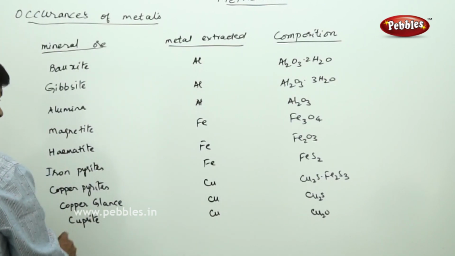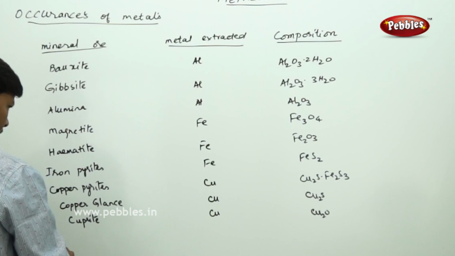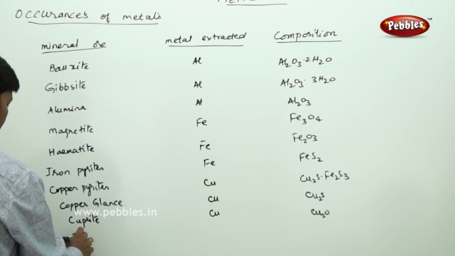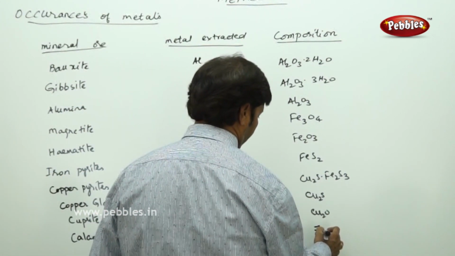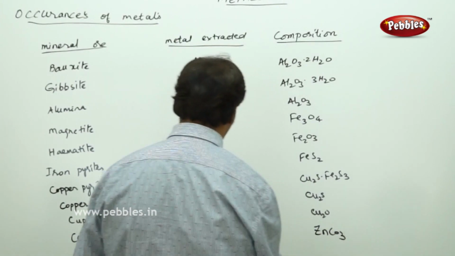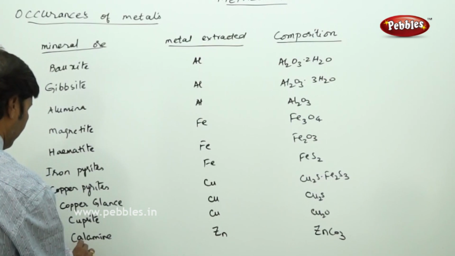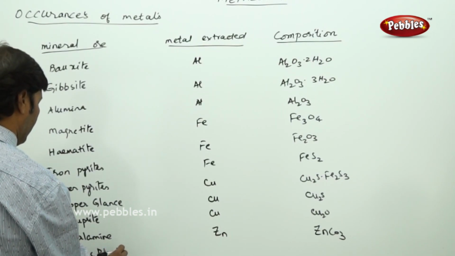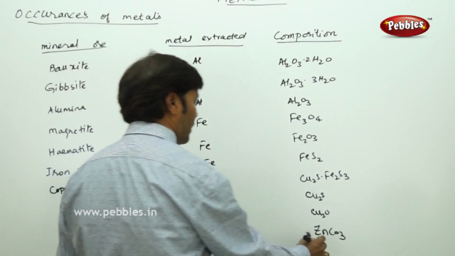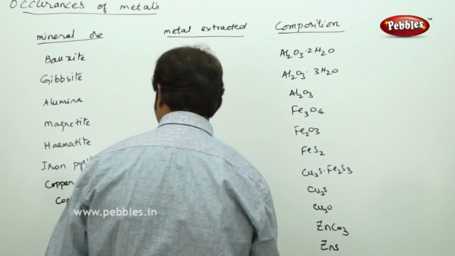Then you can take calamine, ZnCO3, metal to be extracted is zinc. Then you can take zinc blende, it is ZnS and the metal to be extracted is zinc.